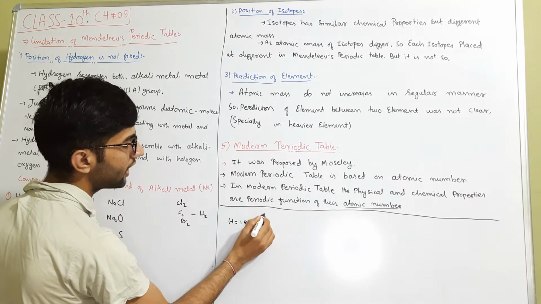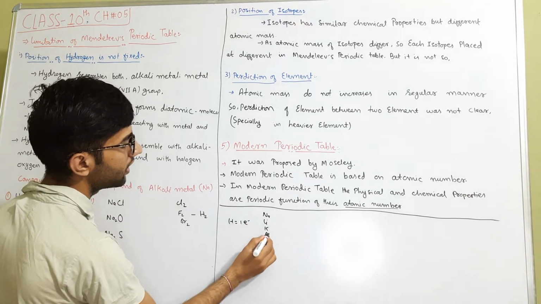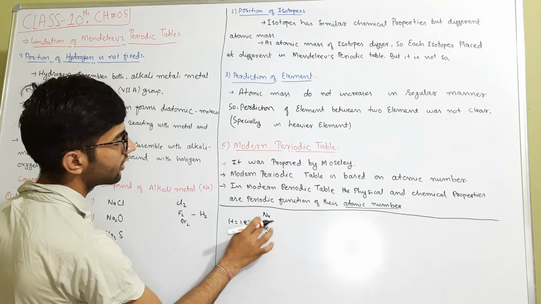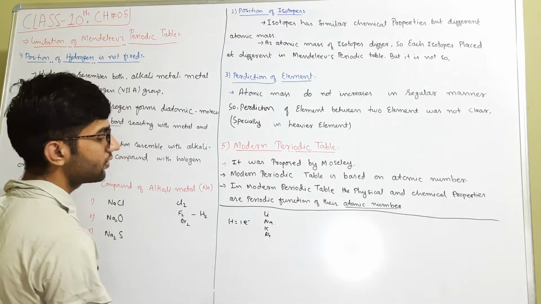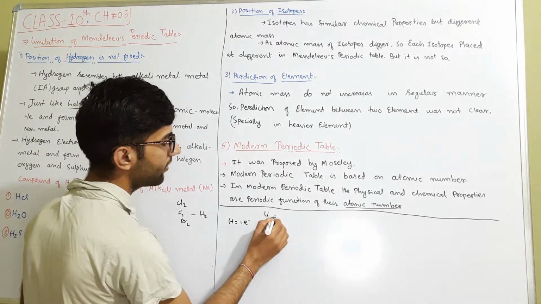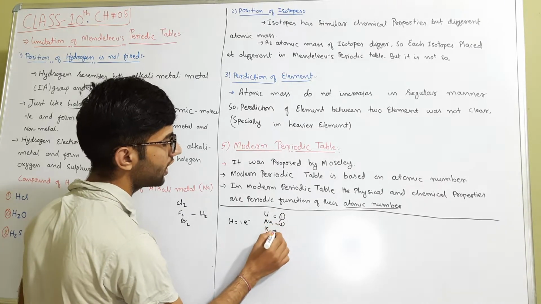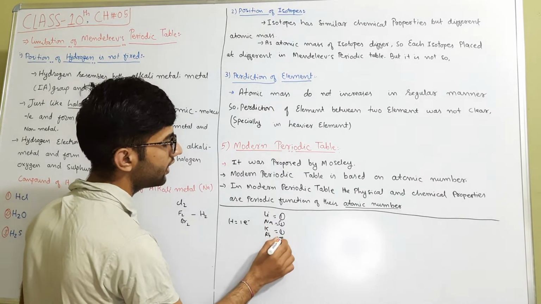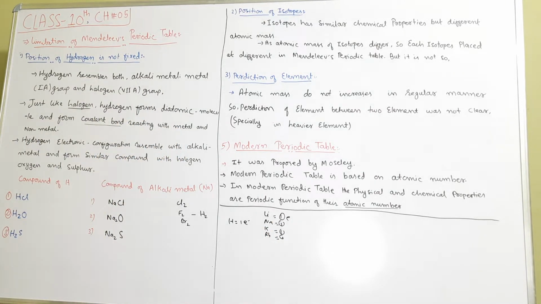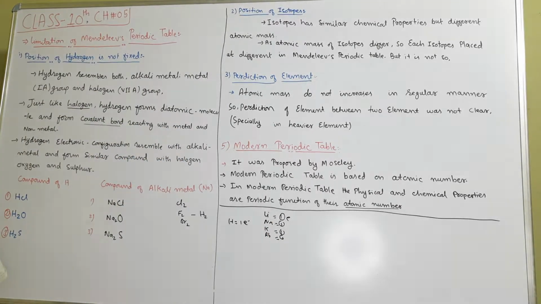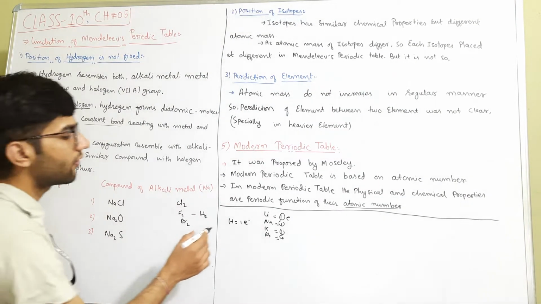In the group 1A elements, like lithium, sodium, potassium, rubidium, cesium, there is also one electron in the outermost or valence shell, and there is also one electron in hydrogen. Hence, the electronic configuration of group 1A resembles that of hydrogen. In this way, we can say that we should put hydrogen into group 1A.